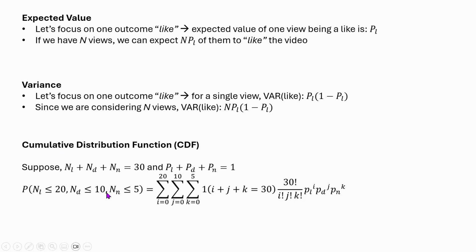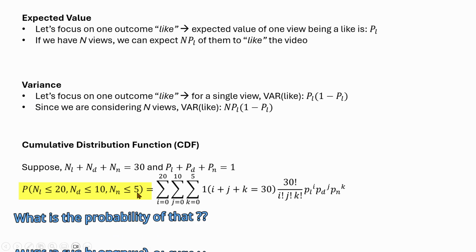I think the more critical one is the cumulative distribution function, or CDF, because there are multiple variables involved here. Suppose we have a total of 30 viewers. So NL, ND, and NN sum up to 30, and the probabilities obviously sum up to 1. Now, what is the probability of likes being less than or equal to 20, dislikes less than or equal to 10, and neutral views less than or equal to 5 in number?